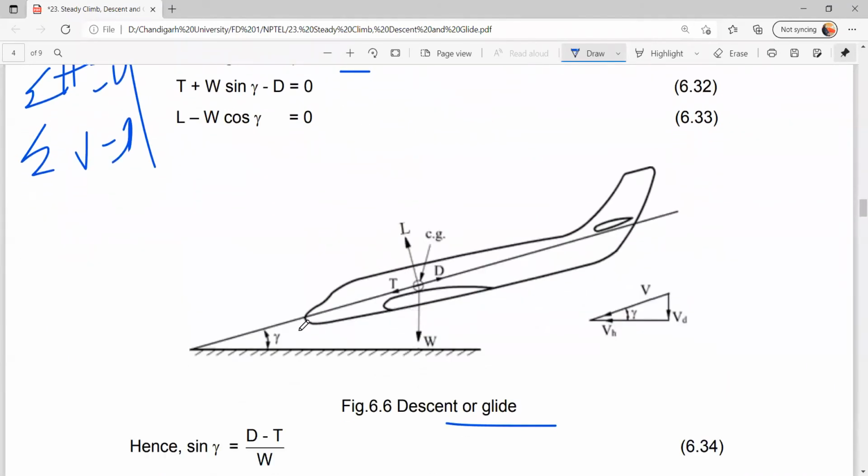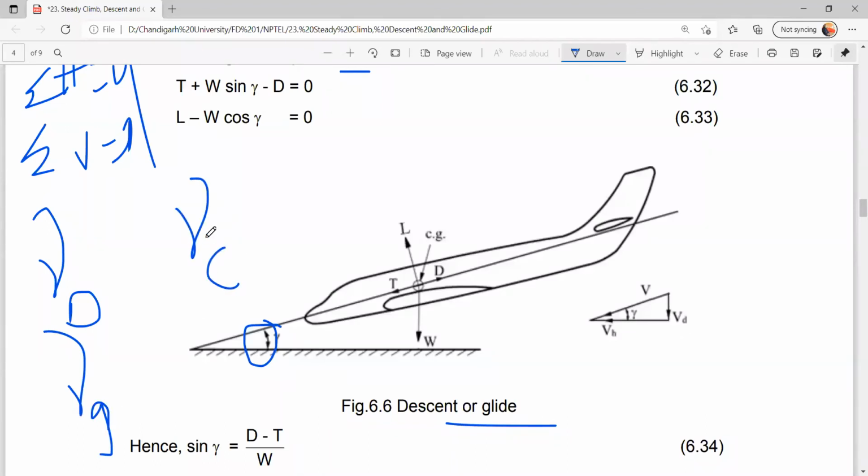So in descent, we have gamma. Gamma D means angle of descent. Gamma G means angle of glide. Gamma C means angle of climb. C means climb, D means descent, G means glide.